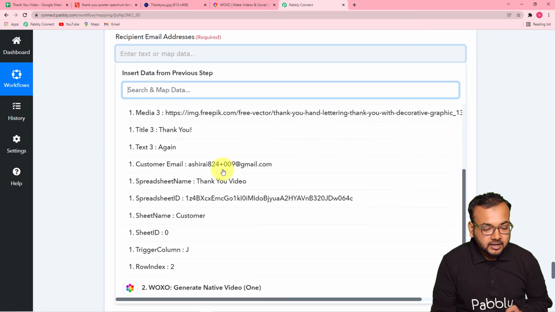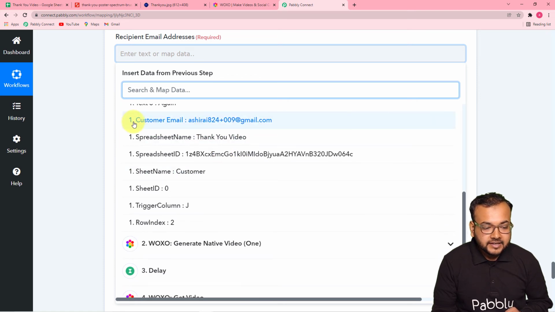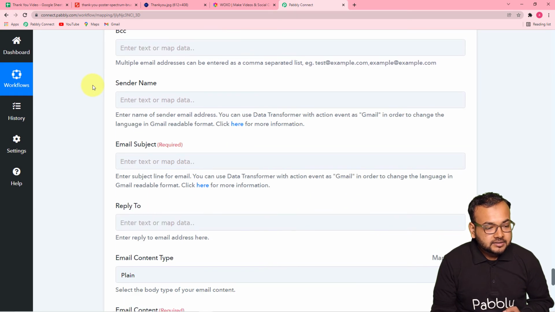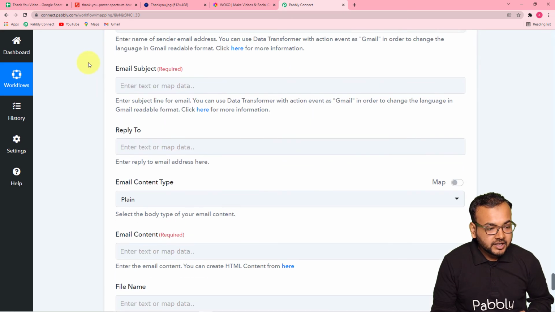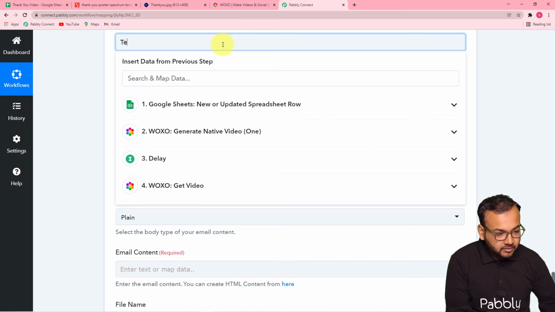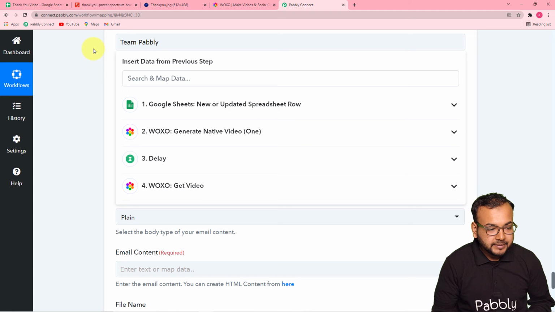Click on it, and at the end, you will find this customer email written here like this. So map the customer email address like this. And here it is asking for the CC, BCC. I am leaving these things blank. I do not want to have anything here. And in the sender name, you can put the name of your company or any person. I am writing here Team Pabbly.